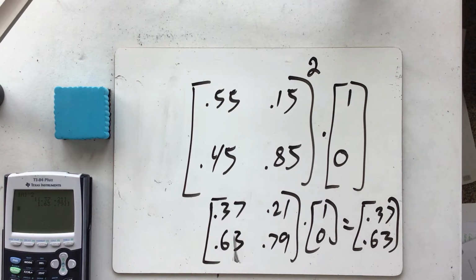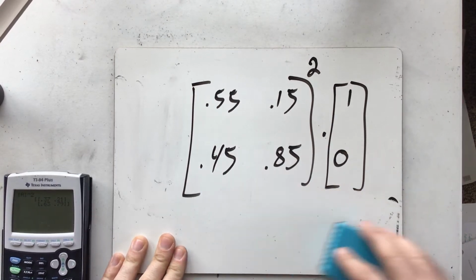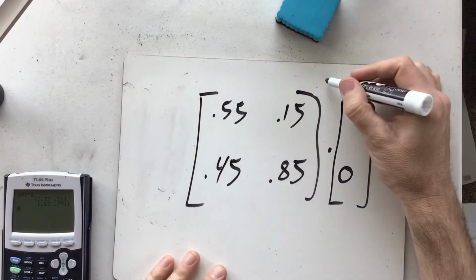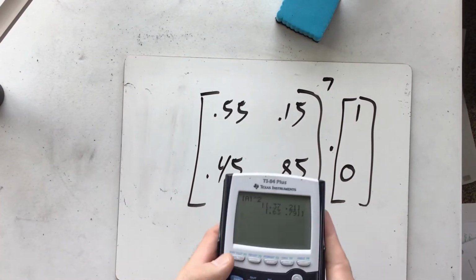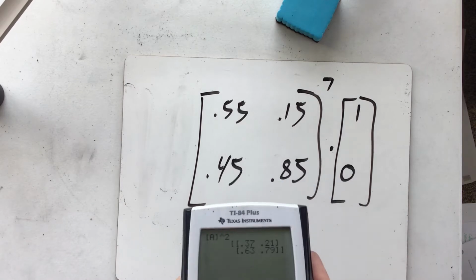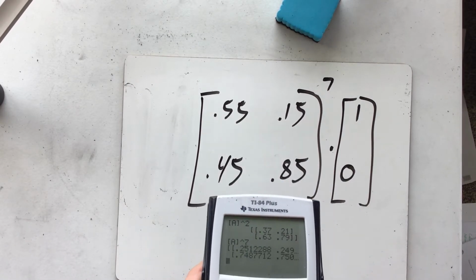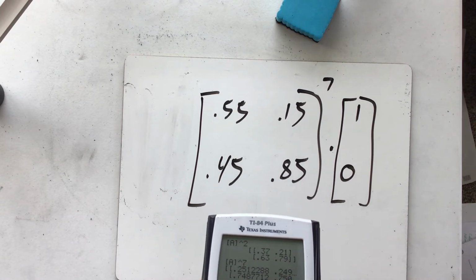What if we want to ask the next question? What's the probability that it's raining a week from now? Can you guess what we're going to do? That's right, we're just going to raise it to the 7th power, and your calculator is completely capable of doing this. So I'm going to rewrite this, put 7 instead of 2, and hit enter. And there's my probability, 0.251 and 0.748.